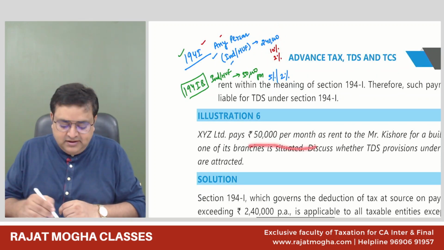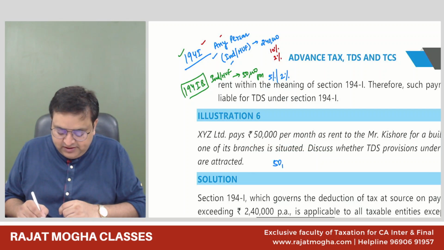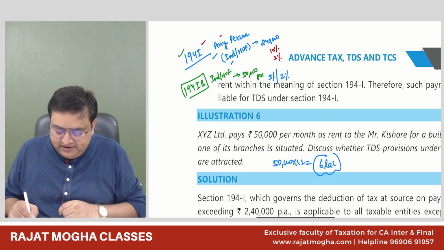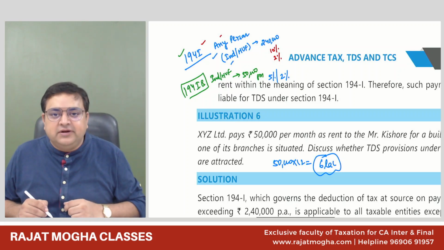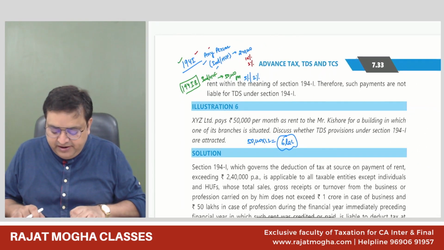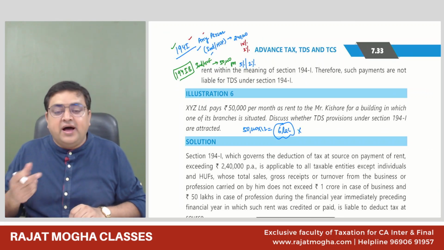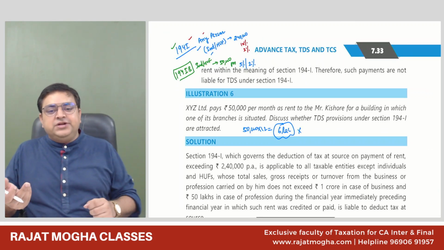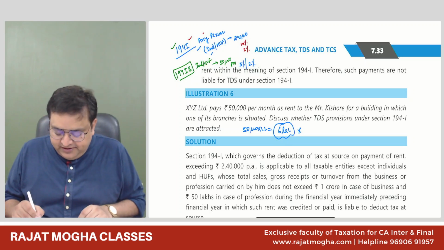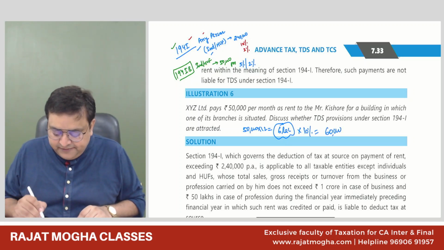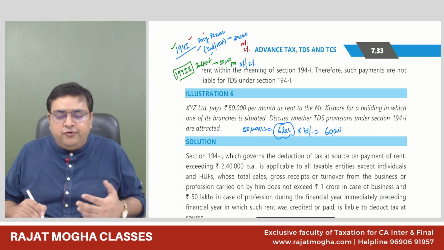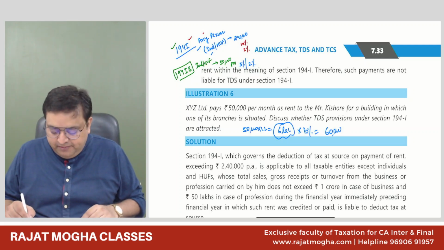How much are we paying? 50,000 per month, so 50,000 into 12. How much is it? 6 lakh. So we are paying 6 lakh rent, and yes, we have to deduct the TDS. How much TDS will we be deducting? 6 lakh into how much? 194I says for plant and machinery 2%, for other things it is 10%. So 10% TDS will be deducted, that is 60,000 in this year. And if you want to compute monthly TDS, per month TDS we would be deducting is 5,000 rupees.